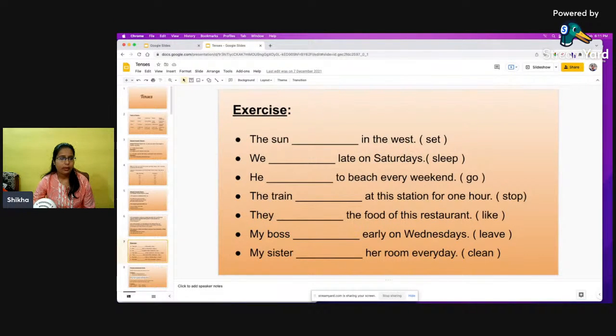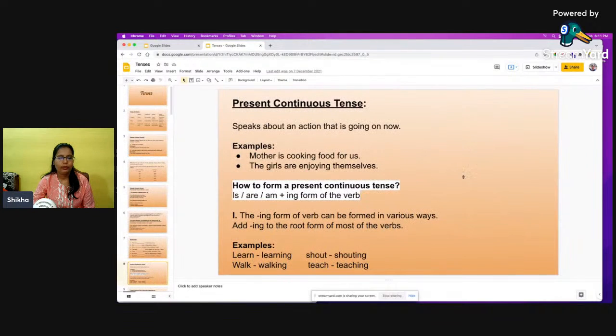Okay, now moving forward, we will talk about present continuous tense. Now here I didn't say one thing to you about simple present tense, is this, that we are not going to use any kind of helping verb. So the moment I say helping verb, under present tense we use helping verbs like am, is, are. Now when do we use am? When we talk about ourselves, that is I am. Okay, is, whenever our subject is singular, like he, she, it, or when we are talking about somebody,